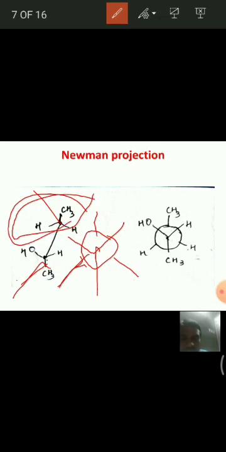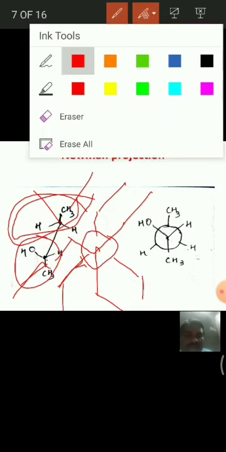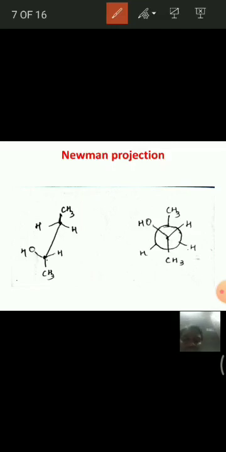See here, in this molecule, 1 methyl, 2 hydrogens, 1 methyl here, 2 hydrogens here. In the front carbon, see here, left side OH, here H, here also H. I think you have understood. That means this is the Newman projection formula. This is the front carbon, the circle is the back carbon.